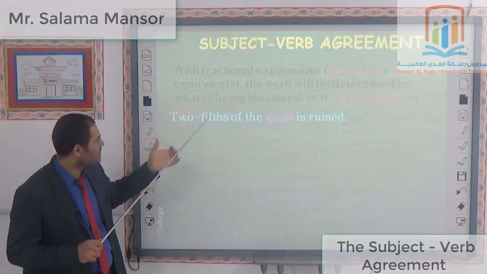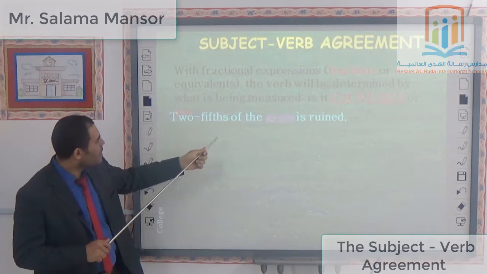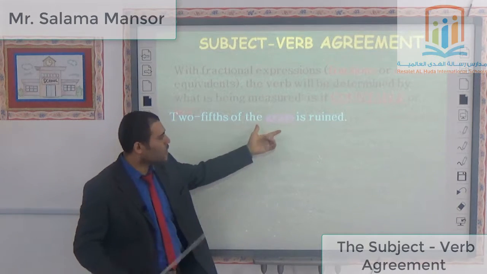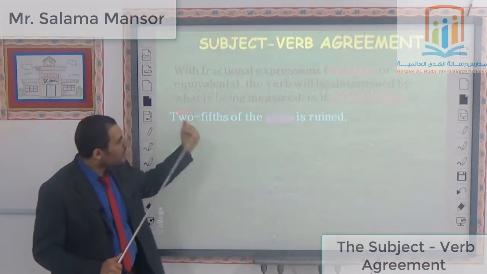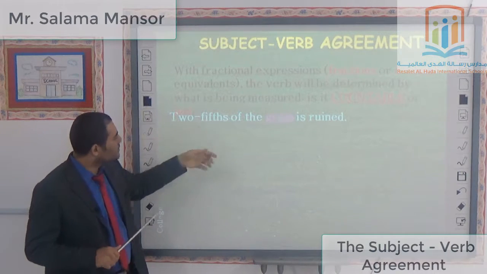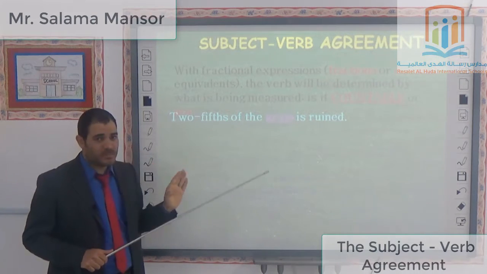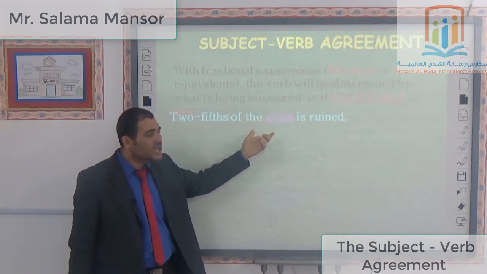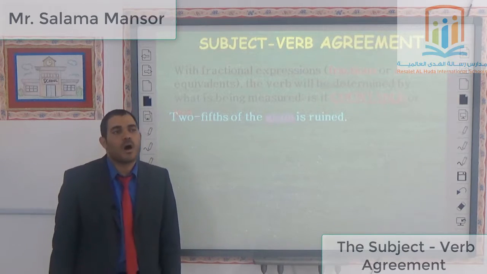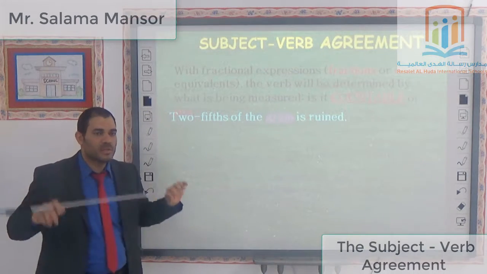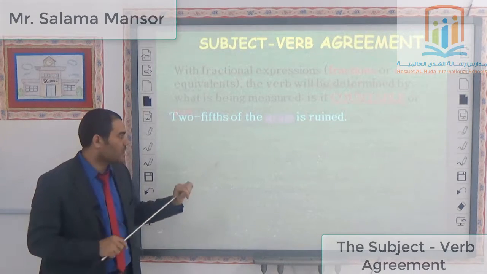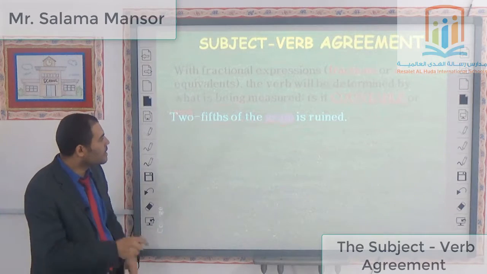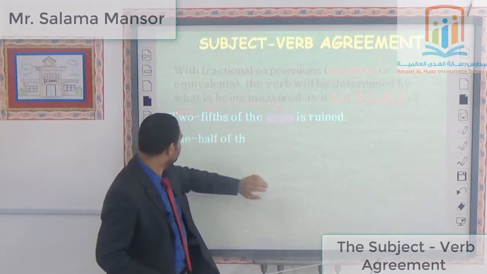"Two-fifths of the grain is ruined." Now, I speak about the grain. So never mind two-fifths, but we should concentrate on the thing that is being measured, which is grain. Grain here is an uncountable noun, so I use a singular verb with it, which is "is ruined." You see? Let's take another example.